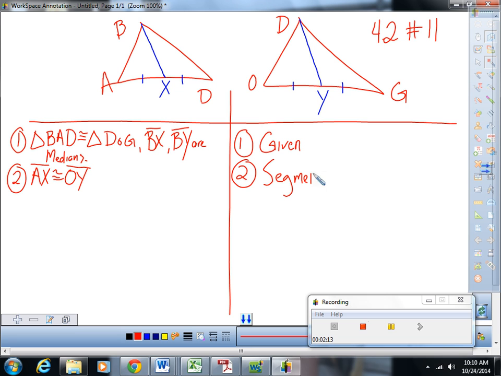If two segments are congruent and cut in half, then the resulting segments are also congruent by segment division. That's what we said there.